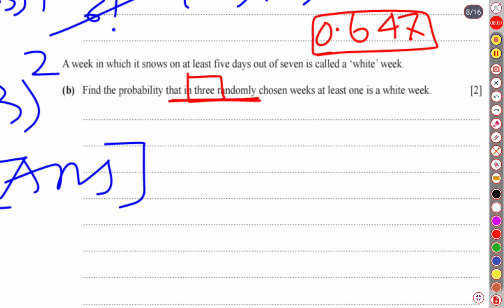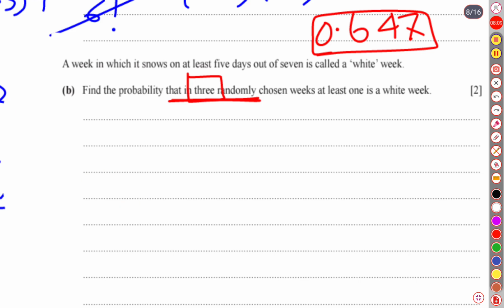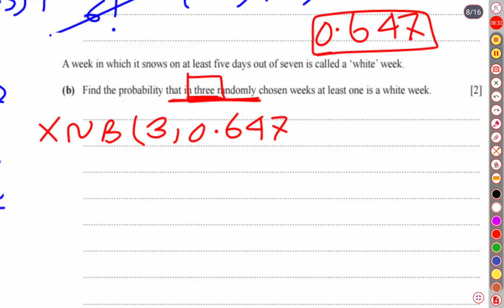So let us start the solution. X belongs to a binomial distribution, and the parameters are known to us: the total number of experiments is 3. We have already decided it's 3, and the probability of each wet week is 0.647. We have obtained it from the previous question.